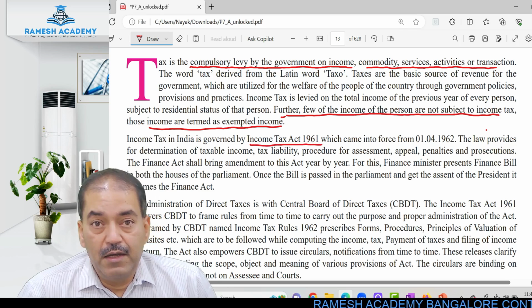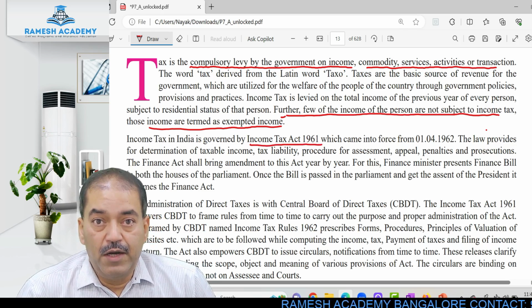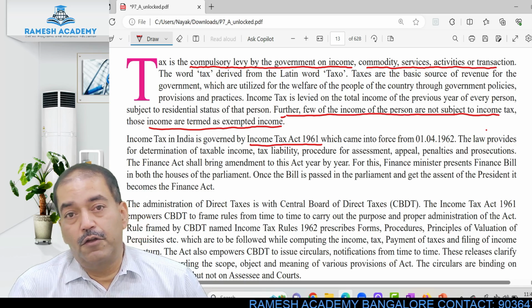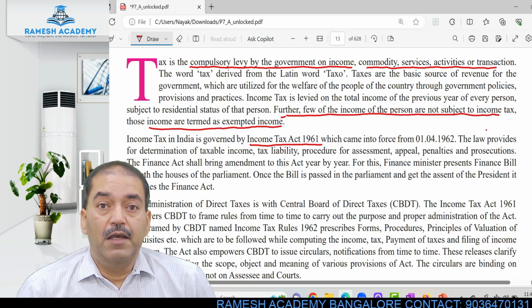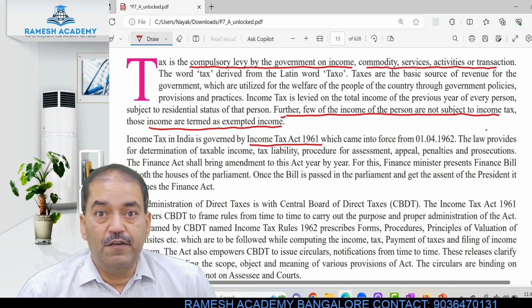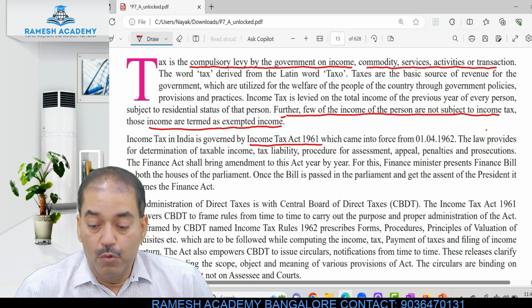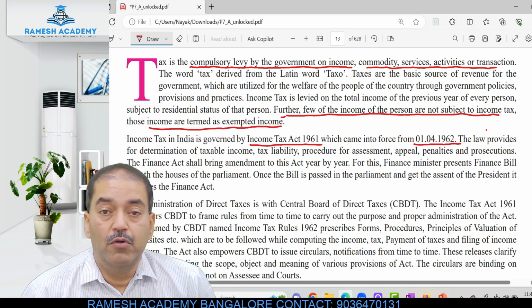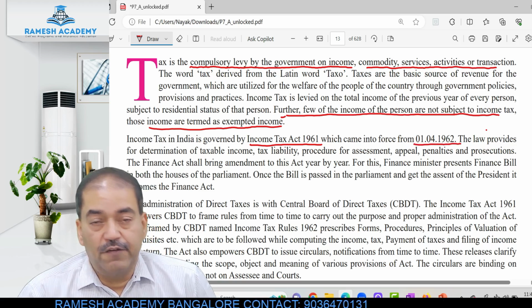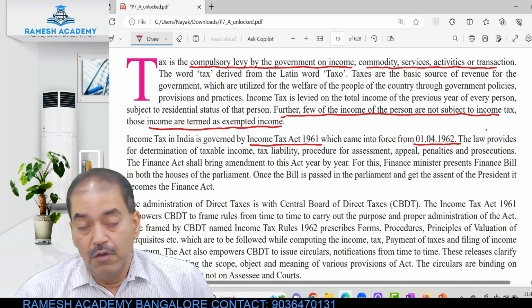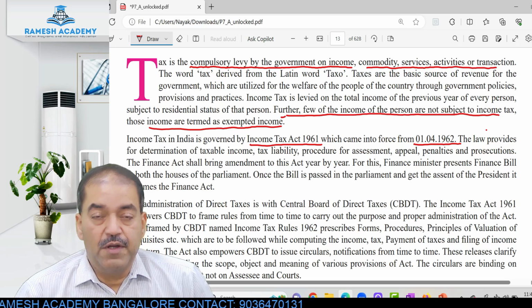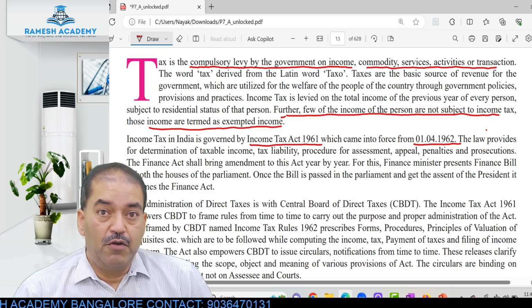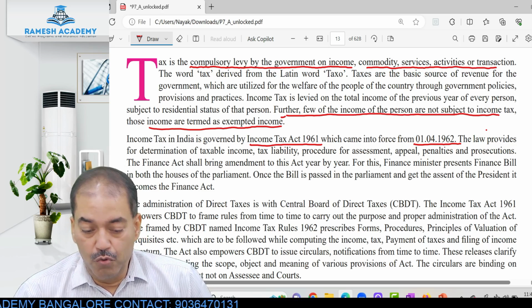In India, income tax is governed and regulated, the rules and regulations, the law is in the Income Tax Act of 1961, which came into existence on 1st April 1962. The dates are important. So, Income Tax Act 1961, which came into effect on 1st April 1962.